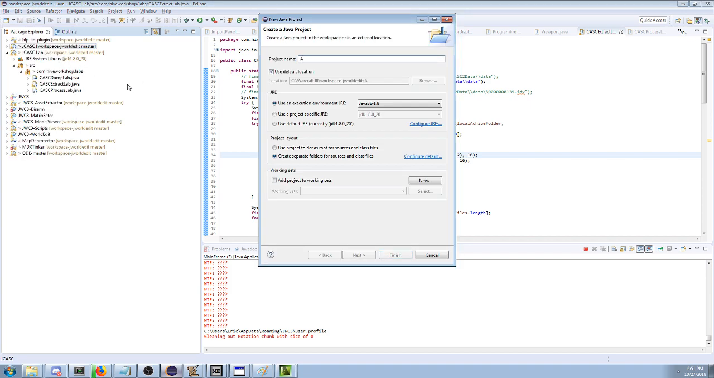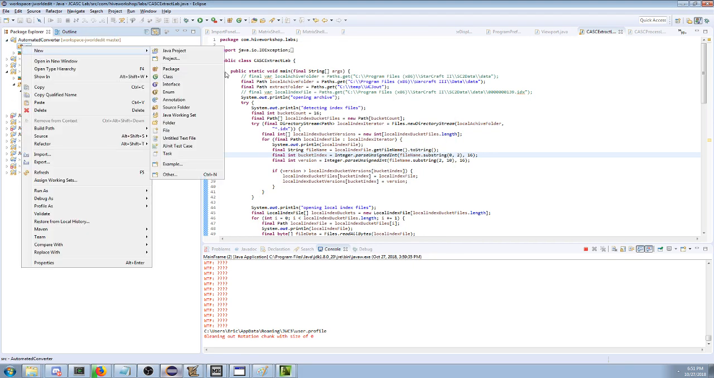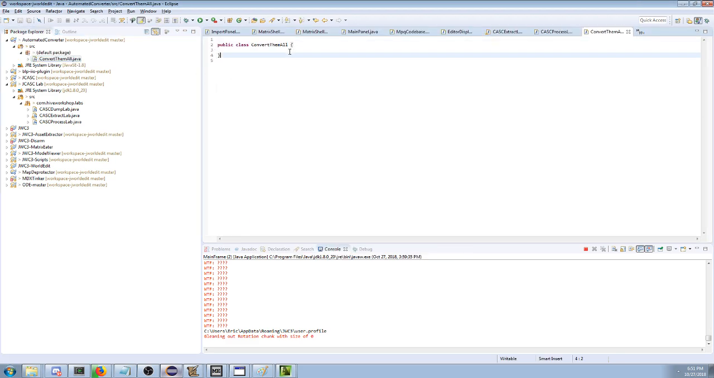You can just make a new project, right? We can say like automated converter. So maybe what I want to do is convert a whole folder full of OBJs into Warcraft. So just convert them all. We'll just make a file called convert them all. You don't want to think too much about this.